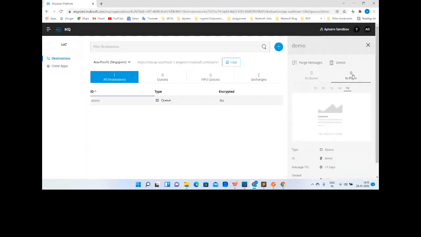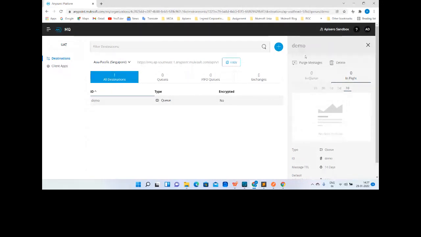That the processing has already started. That message is waiting for its turn to get processed, it is in processing mode, but waiting for its consumption. And once it comes back to the queue, that means it is silently sitting in the queue.